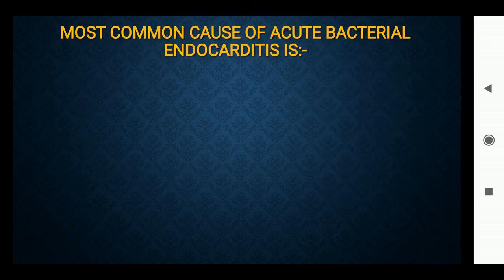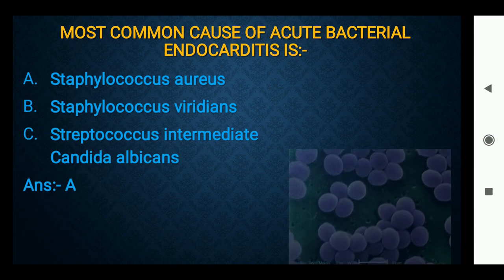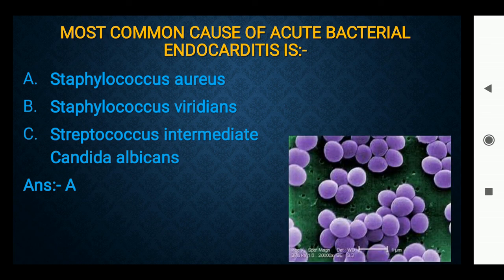Most common cause of acute bacterial endocarditis is option A, Staphylococcus aureus; option B, Streptococcus viridans; option C, Staphylococcus intermedius; and option D, Candida albicans. The right answer is A, Staphylococcus aureus. This is the picture for Staphylococcus aureus.